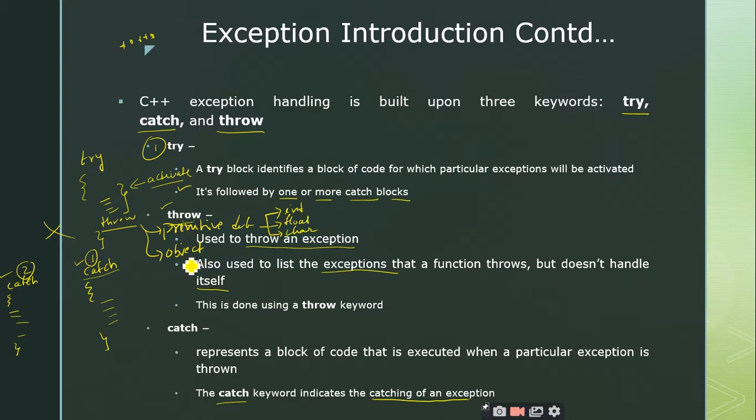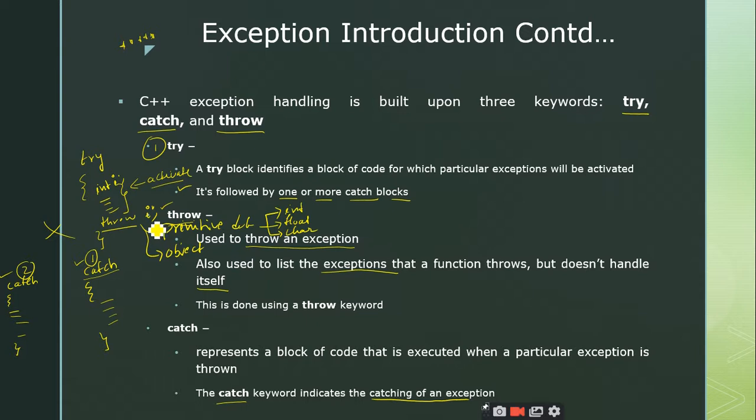Let us forget about objects. Throwing objects is also acceptable in C++, but let us take the primitive data type. For example, I am throwing an integer data. Let us take int i here. So what is i here? It is an integer data type.